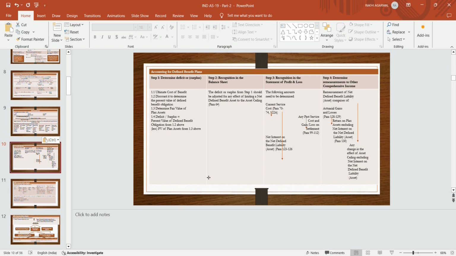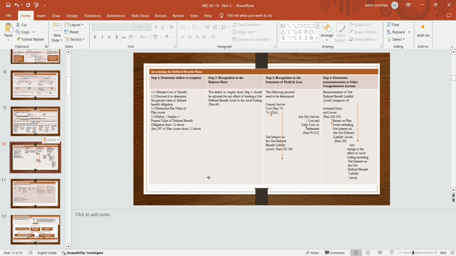So the ultimate cost of benefits, that is the current service cost, is discounted to determine the present value of the defined benefit obligation. Determine the fair value of the plan assets. So firstly we will determine the obligation, and then the fair value of the plan assets. If there is any deficit or surplus, we have to disclose it in this way: the present value of defined benefit obligation less the fair value of the plan assets.